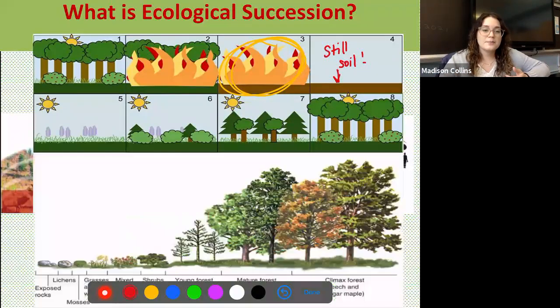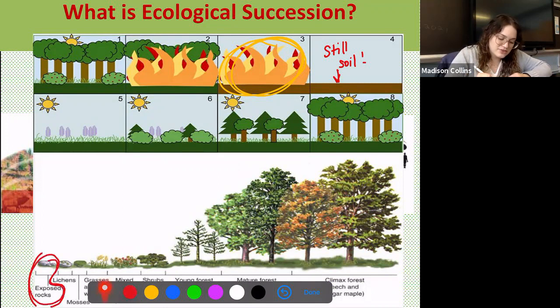Okay, but what is this an example of? All I see at the beginning here are exposed rocks, and I don't see any mention of soil. So this is going to be an example of primary succession. We are again starting from scratch. All we've got are rocks, okay? And we have to actually create soil and then eventually new species will come into the area thanks to the help of some pioneer species called lichens and mosses, which we'll talk about on the next slide.